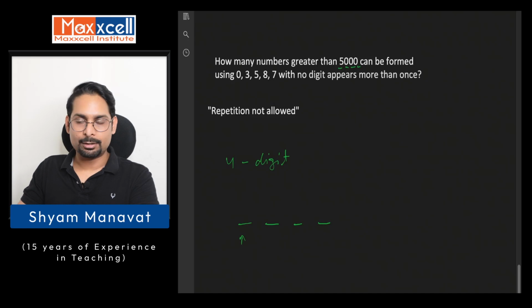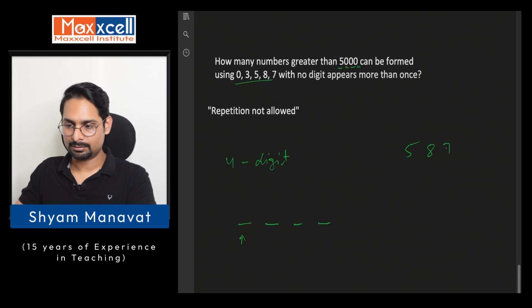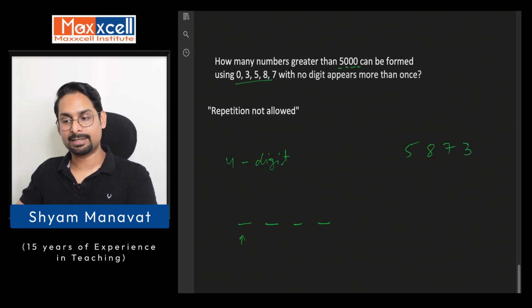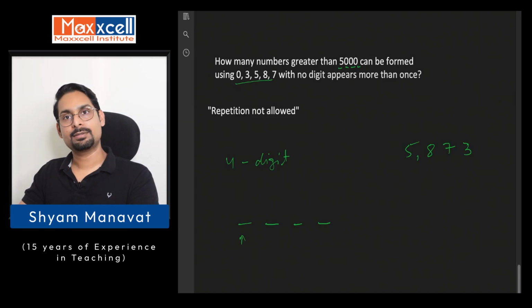So I hope that's clear. For example, let me take these digits and form a number for you which is more than 5000. So I can say 5, 8, 7, 3, the number 5873. Yes, this is a number more than 5000.